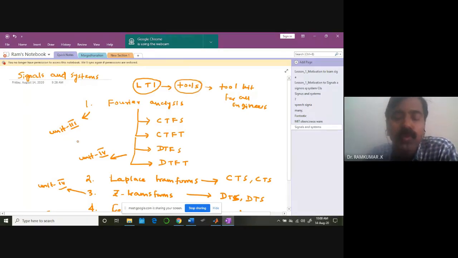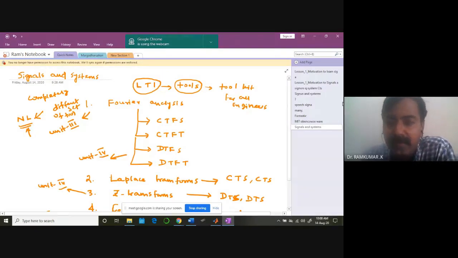But the question that comes to your mind is, when it comes to nonlinear systems, sir, shall we apply all this? Laplace transform, Fourier analysis, Z transformations? No, definitely not. You require a completely different set of tools to handle nonlinear systems. So for nonlinear systems, this approach is not really going to help you. Keep that in mind.